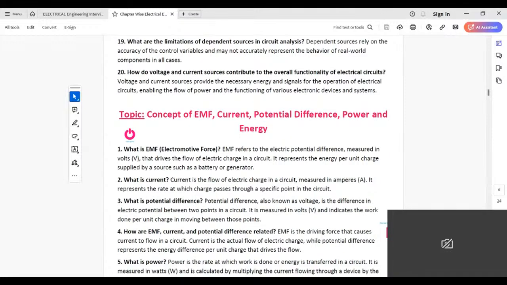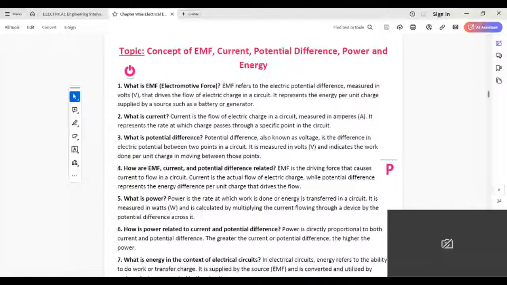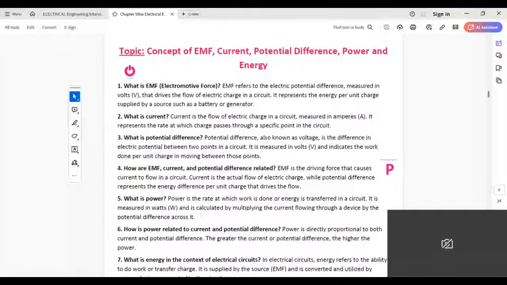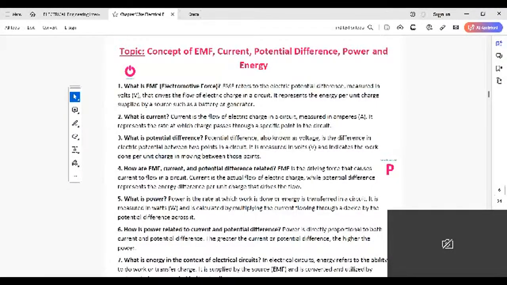Source provides the necessary energy and signal for the operation of an electrical circuit. EMF refers to the electric potential difference, measured in volts, that drives the flow of electric charge in a circuit.